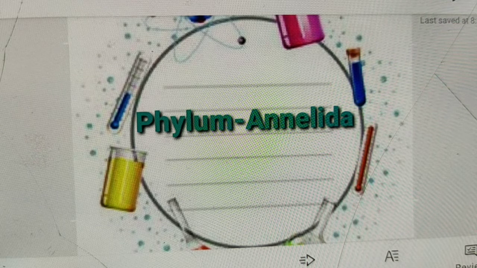Their excretory system consists of nephridia, which help in osmoregulation and excretion. Their nervous system consists of a nerve ring and a solid double mid-ventral nerve cord with ganglia. Sensory organs are present.